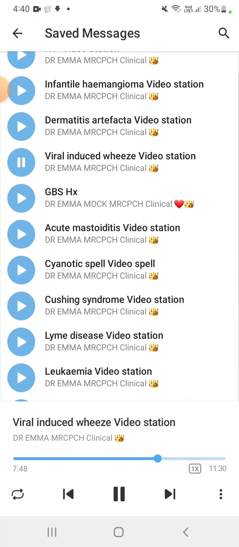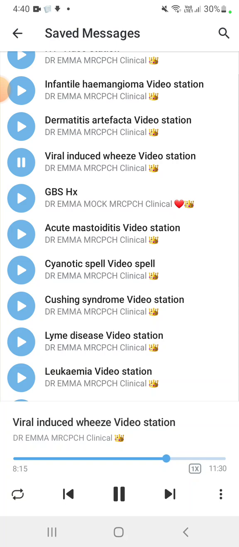How can you differentiate between viral induced wheeze and asthma? Viral induced wheeze has only one trigger, like a cold or viral infection, while multiple trigger wheeze has multiple triggers, like pollens, pet dander, and smoking.